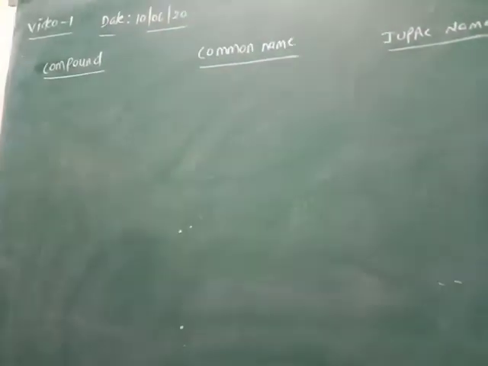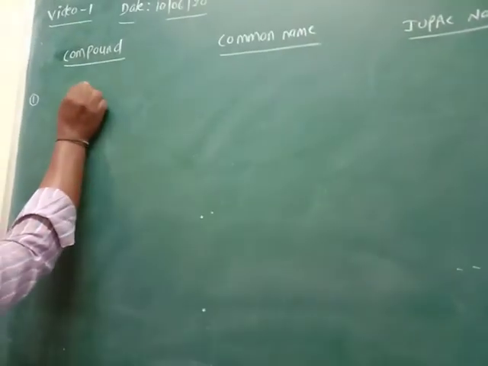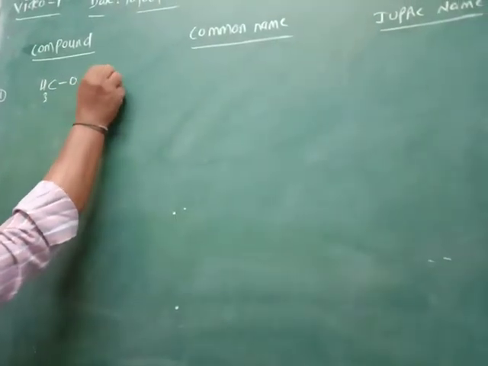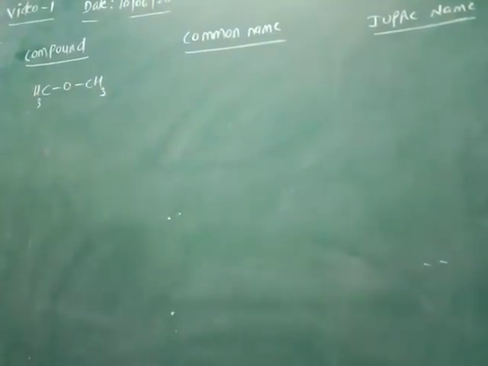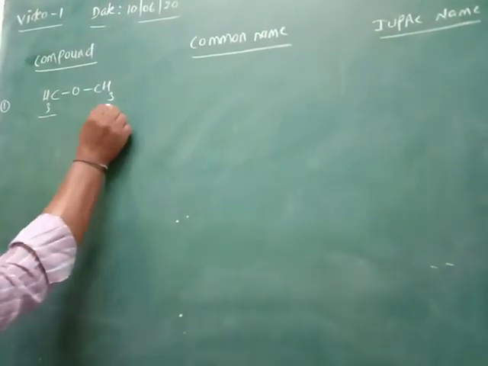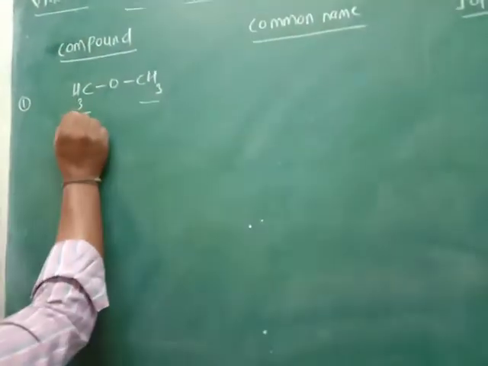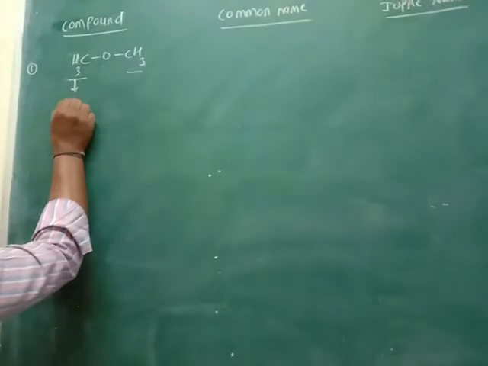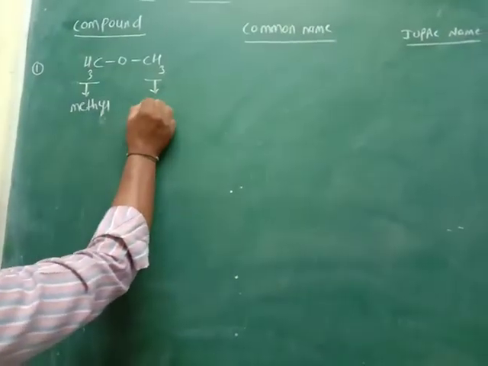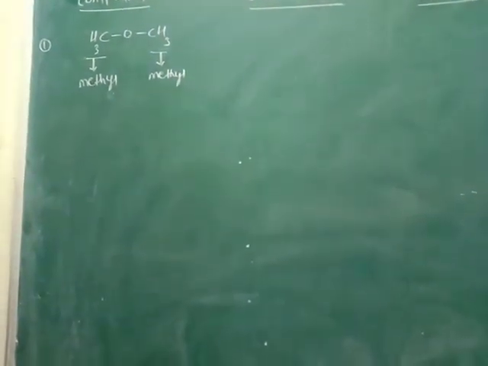For example, number one, the compound is CH3-O-CH3. It is alkyl oxygen alkyl, an ether. CH3 is methyl, and the other is also methyl, so two methyl groups are present.